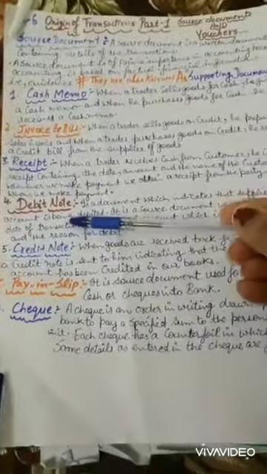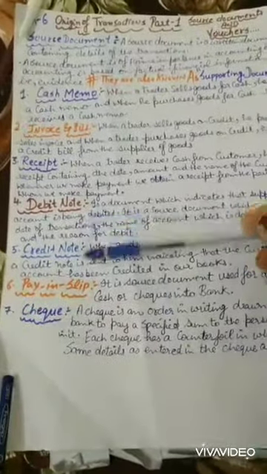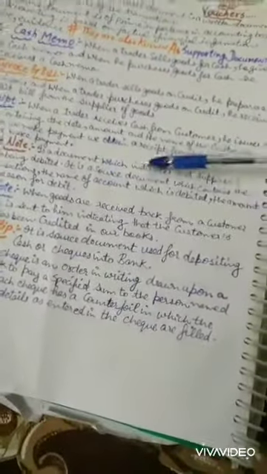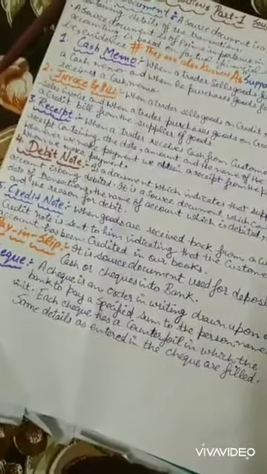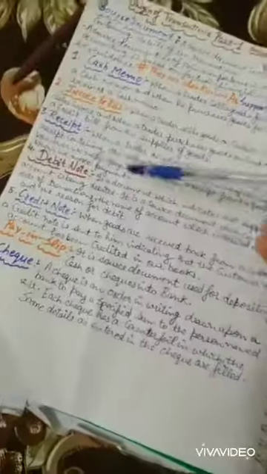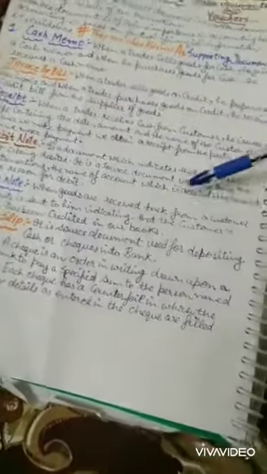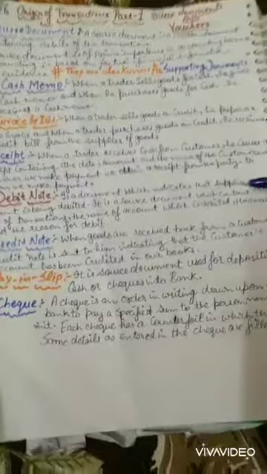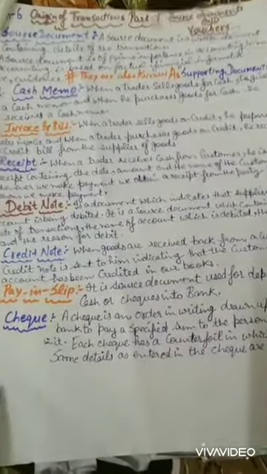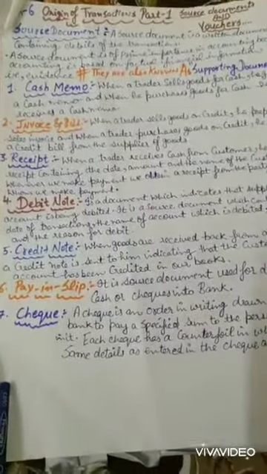Next, the debit note. Debit note and credit note, these both are most important terms. A debit note is a document which indicates that the supplier's account is being debited. It is a source document which contains the date of the transaction, the name of the account which is debited, the amount and the reason for the debit. A debit note is used when we have obtained goods from a supplier on credit and now we are writing the details of it, because in the future we have to pay money to him.